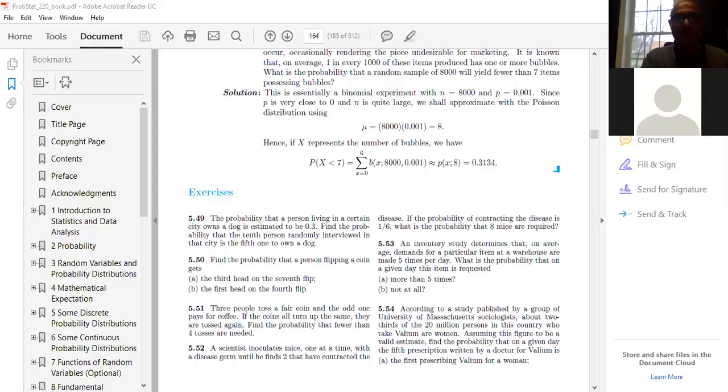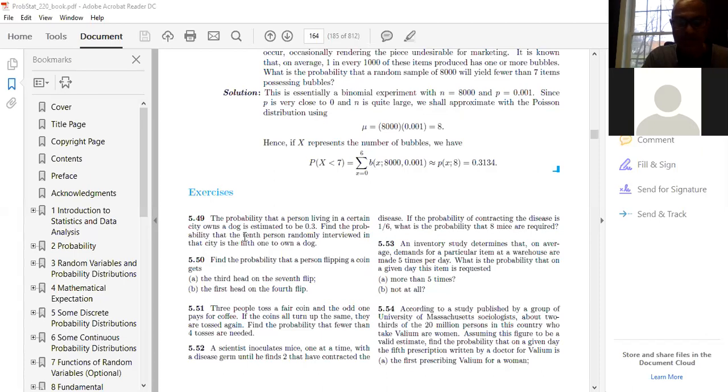Let me just share my screen with you. I wanted to share a screen with you, I'm sorry, I just forgot. This is the problem I wanted to show you. The probability that a person living in a certain city owns a dog is estimated to be 0.3.